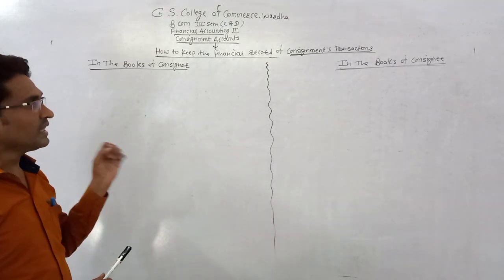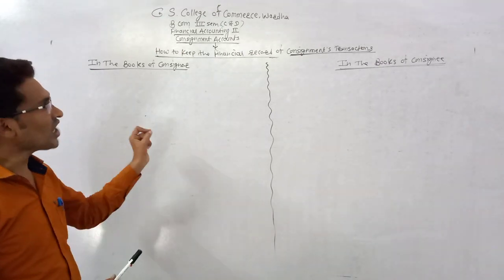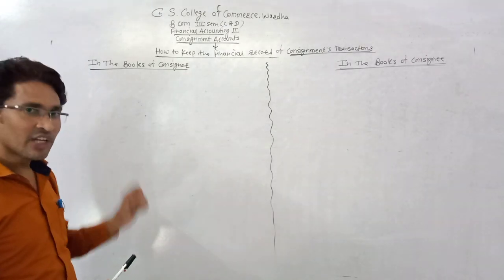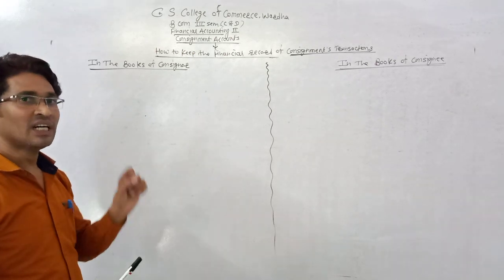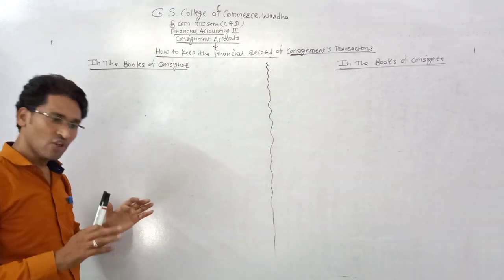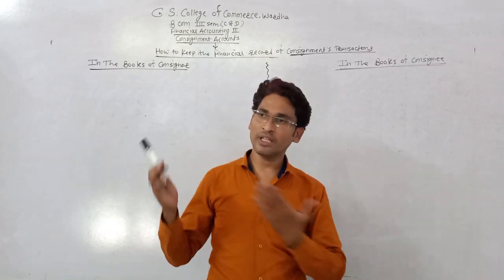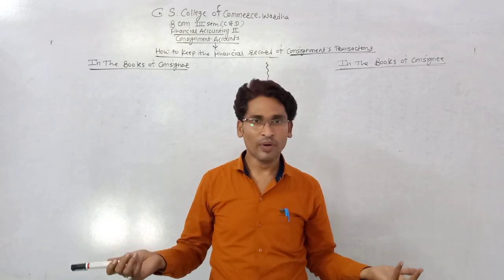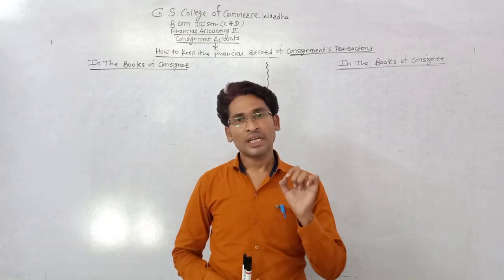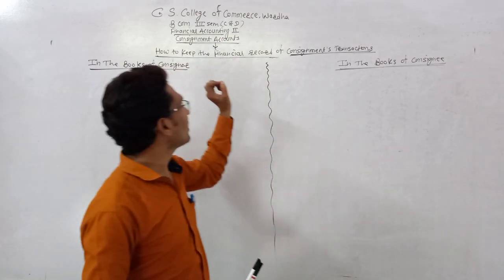But in this chapter we only need to show the journal entries related to consignment transactions, and in the ledger book just the accounts related to consignment. There is no requirement to show all accounts, because we don't have total information about all transactions. So we show just the accounts related to consignment.